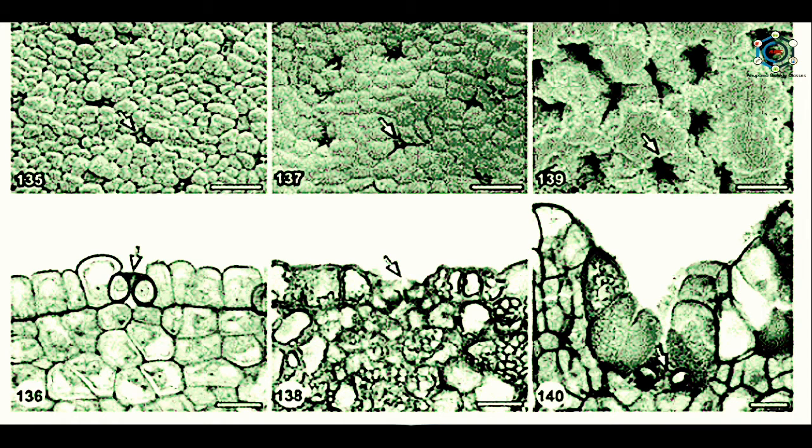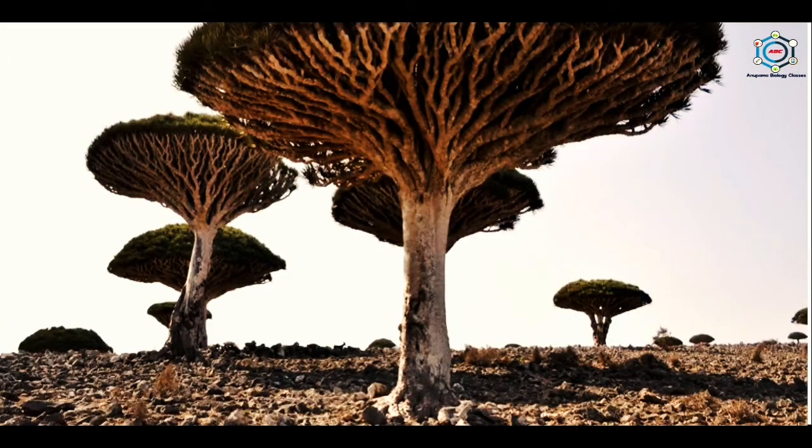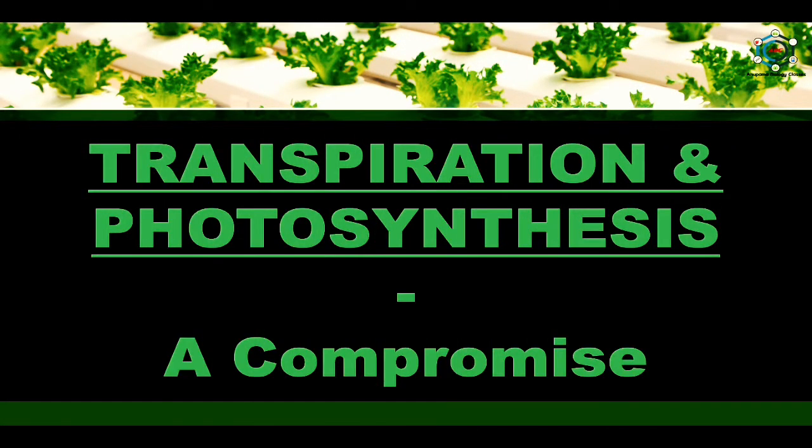So these are the internal factors which affect transpiration, and the last one in case of internal factors is the age of the plant. The rate of transpiration is slow at the seedling stage, maximum at maturity, and gradually decreases near senescence. So these are all the factors which affect the rate of transpiration. Now, after this, transpiration and photosynthesis are a compromise.